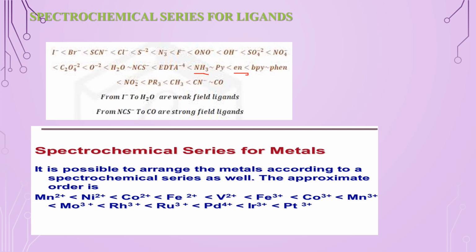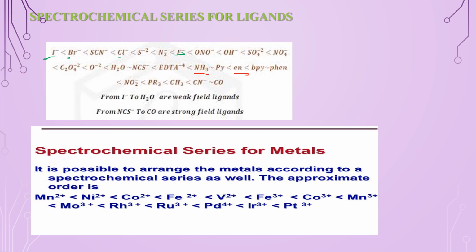Now, if we compare the halides, here the halides are shown. Fluoride has a greater effect than bromide, chloride, and iodide. So, fluoride, chloride, bromide, and then iodide. The small ligands cause crystal field splitting to a greater extent. Why? Because they can approach the metal ions more closely.